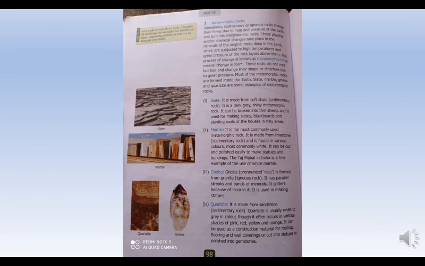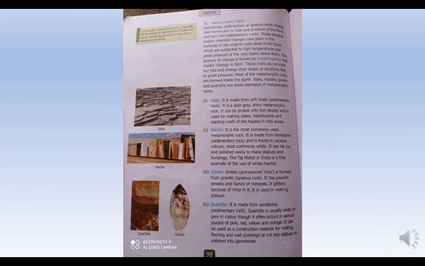Now slate, marble, gneiss and quartzites are some examples of metamorphic rock. Now slate is made from soft shale sedimentary rock. It is a dark grey shiny metamorphic rock. It can be broken into thin sheets and is used for making slates, blackboards and slanting roofs of the houses